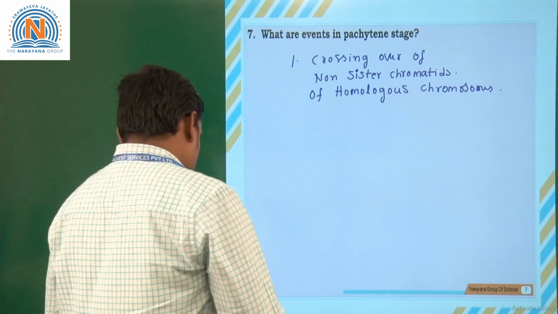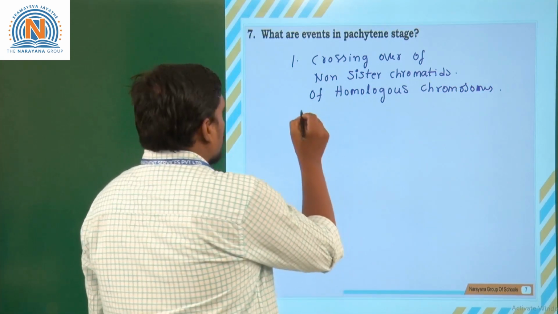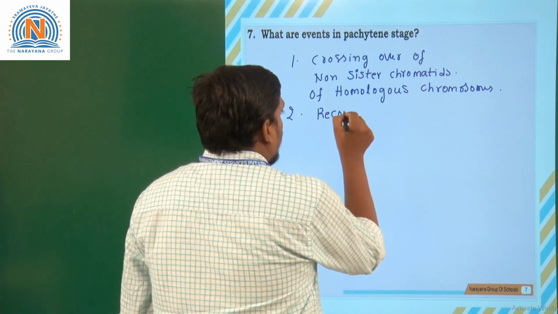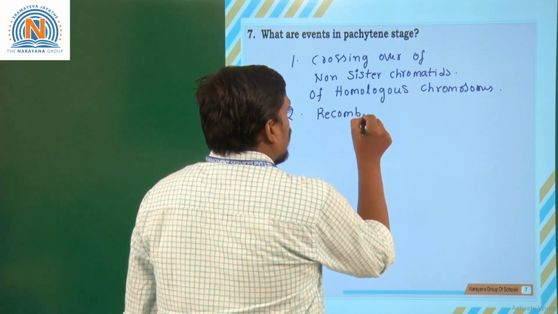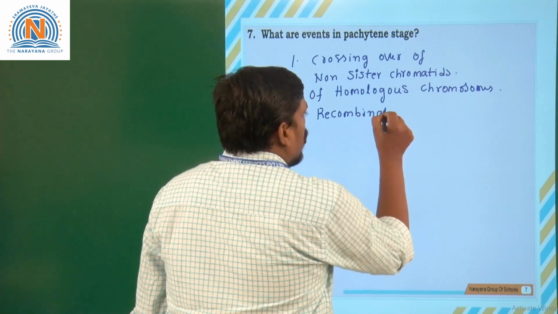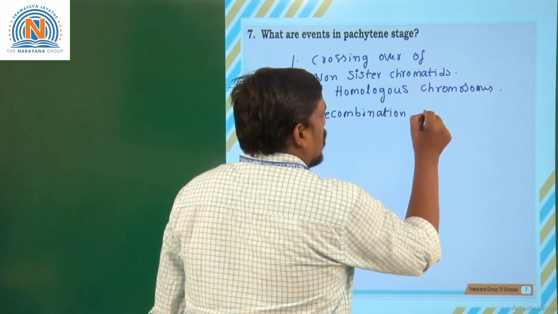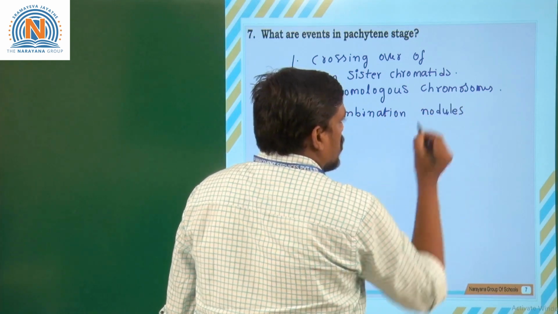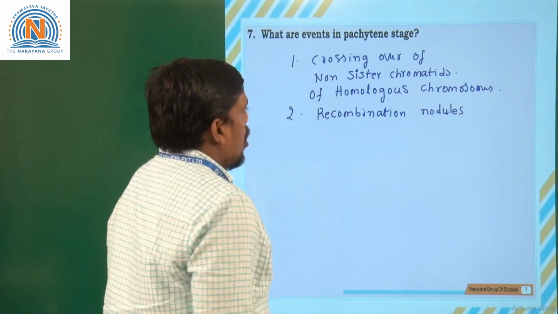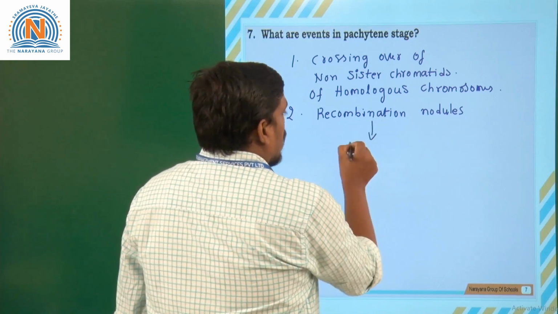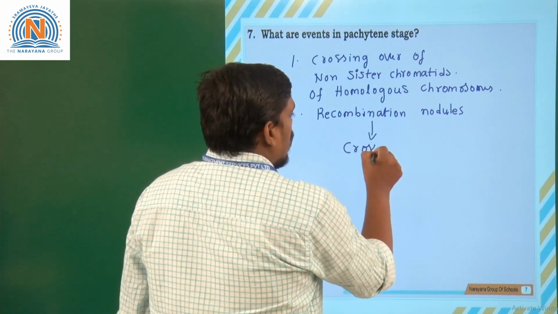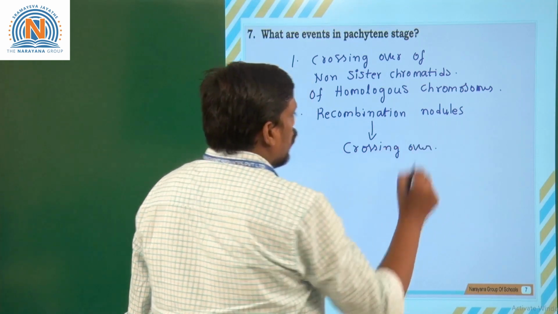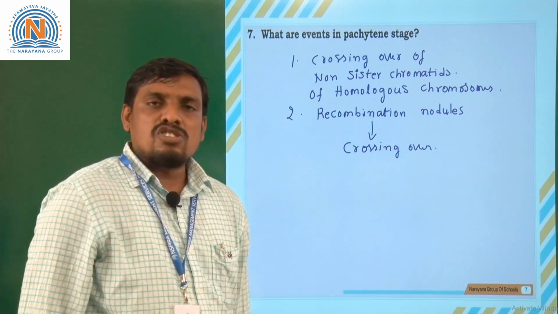One more point, crossing over occurs at recombination nodules. You know that recombination nodules are seen in the pachytene stage. In these recombination nodules, crossing over occurs. That is one more character of the pachytene stage.